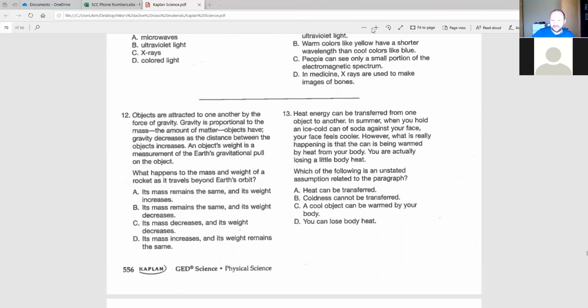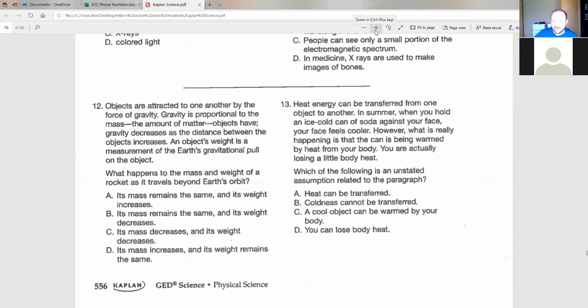So let's move ahead, and I do want to do 12 and 13. So we're going to do these two, and we'll see. I've got a few more that I want to do. We've got about 10 minutes left, so let's just go through these. If you're tired of listening to me talk, you can always mute me and just do the practice questions. I promise I won't.